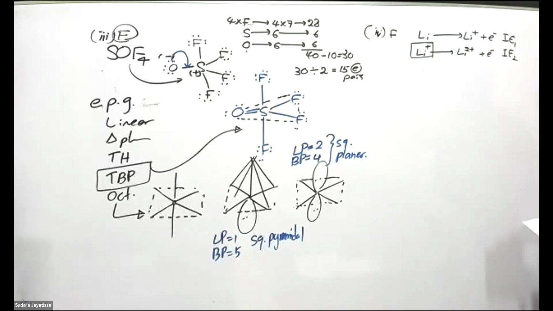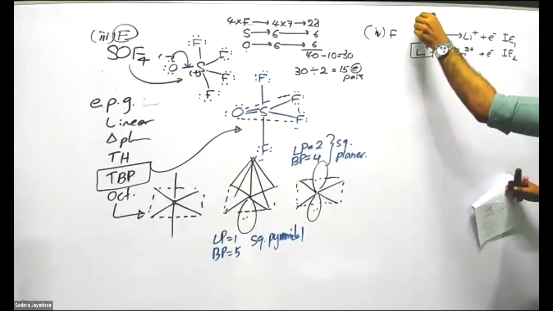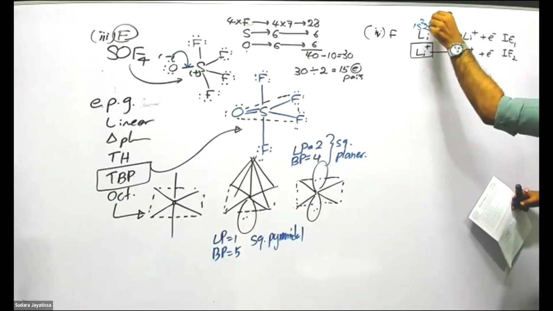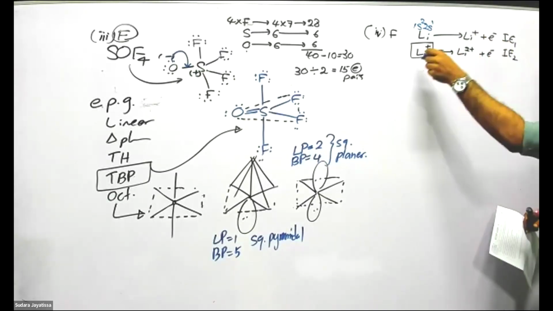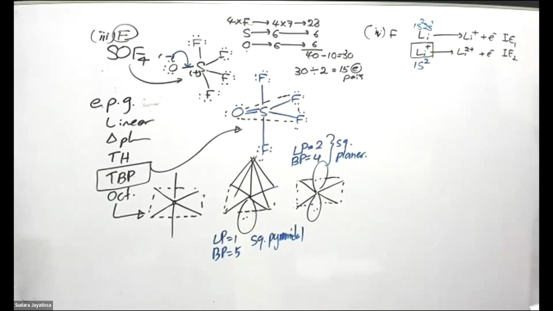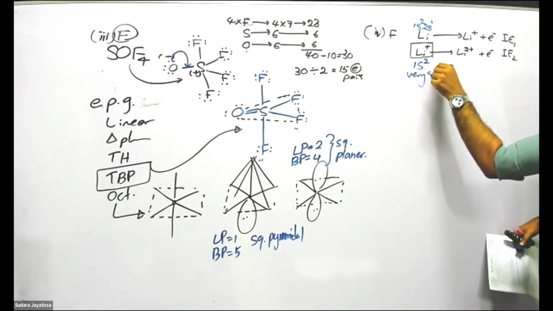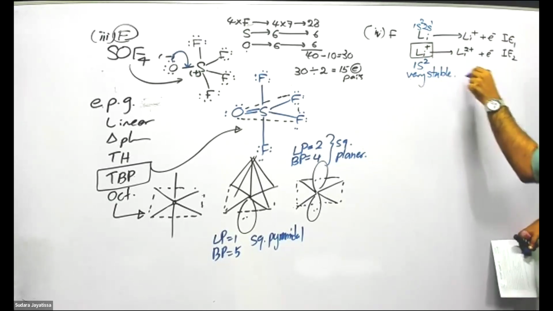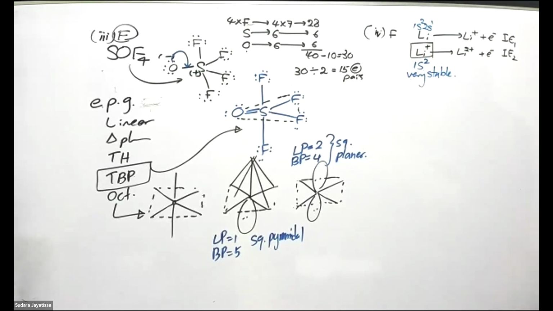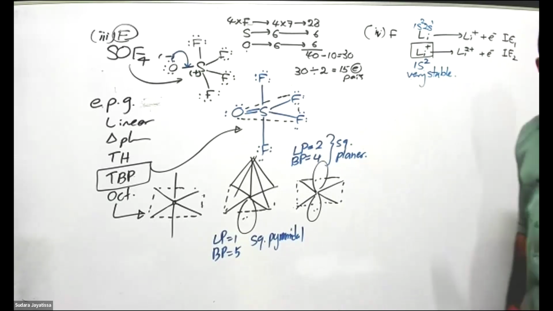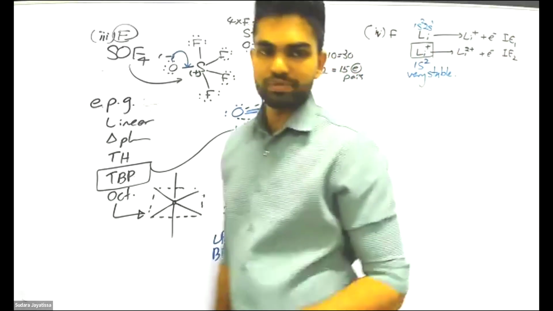Yes, it is a better configuration. Why? Lithium was having 1s2, 2s1, but that 2s1 is removed here. You have 1s2. 1s2 is a very stable helium configuration. So removing the second electron from lithium will be very difficult relative to beryllium.